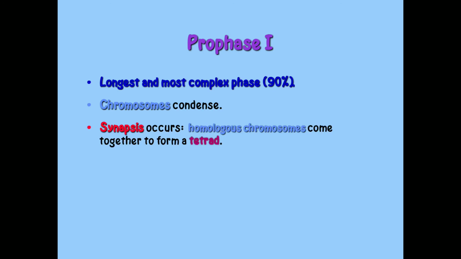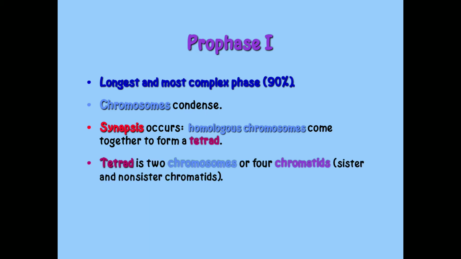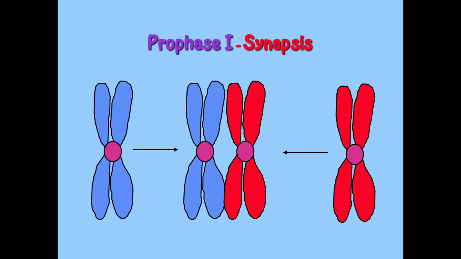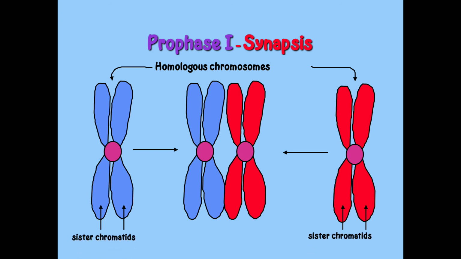Chromosomes condense. Synapsis occurs, that is, homologous chromosomes come together to form a tetrad. A tetrad is 2 chromosomes or 4 chromatids, that is, sister and non-sister chromatids. In this diagram, you can see how synapsis occurs. These are the homologous chromosomes and these are sister chromatids.